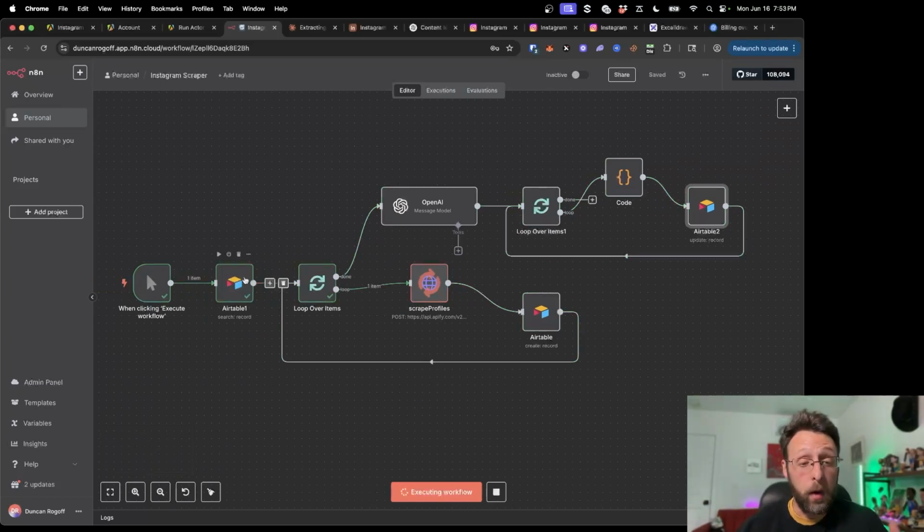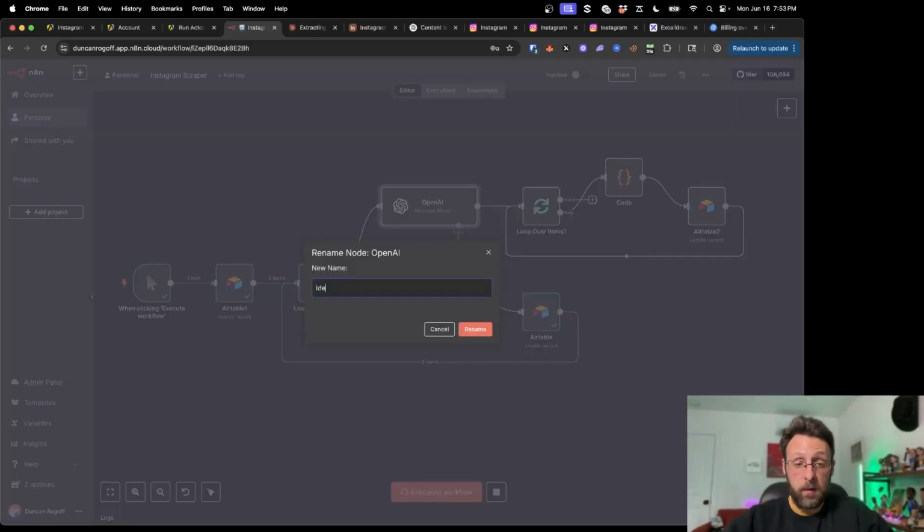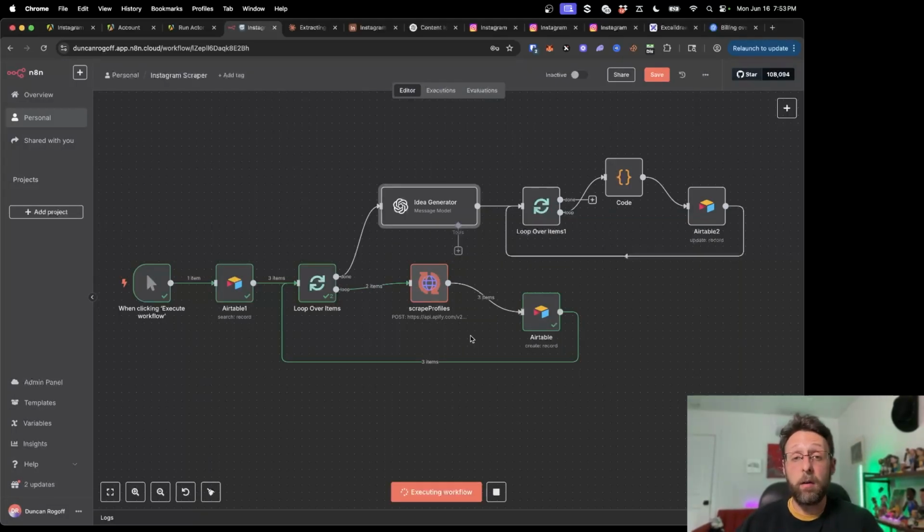And basically we are grabbing all the records from Airtable, all of the channel names. We're looping over each of those names. We're sending this to Apify to scrape the profiles to get a certain number of reels that we want. We're creating a new record for every single reel that we scraped. And then we're going to use ChatGPT here. And I can just go ahead and name this idea generator, to generate 5 new ideas with a title, an opening hook if you want to use it, and a description of basically what that video could be about.